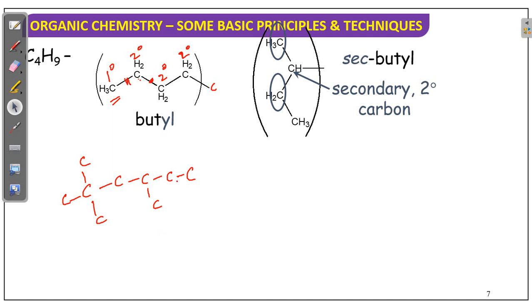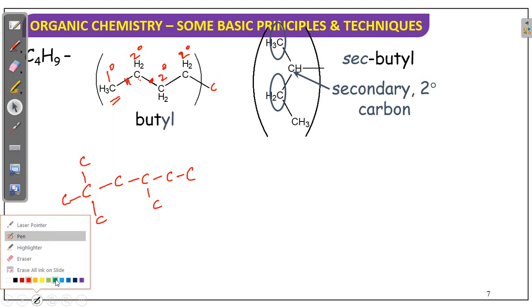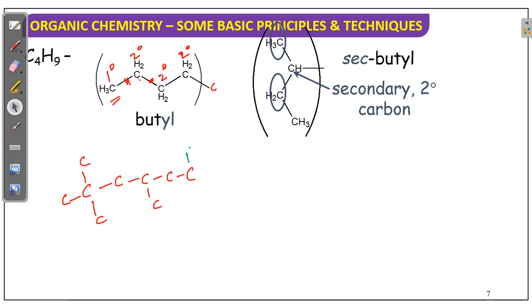Now here you can identify what is the primary, secondary, tertiary. See here, which is the primary, which is the secondary. So this carbon is primary, this one is secondary, this one is tertiary, this one again secondary, primary, primary, primary, this is the quaternary, this is the quaternary.